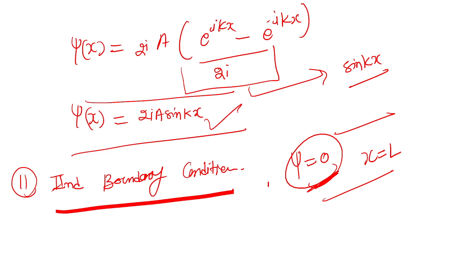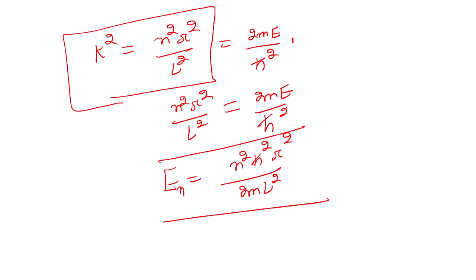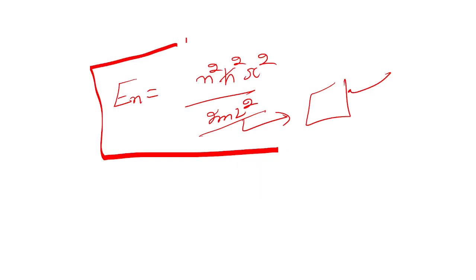Finally we get the value of k from the second boundary condition, and with this value of k we already have the value of k square. We squared this value of k, and then we get the value of this. Finally we get the value of energy of a particle inside a box. So this is the final expression that we get.